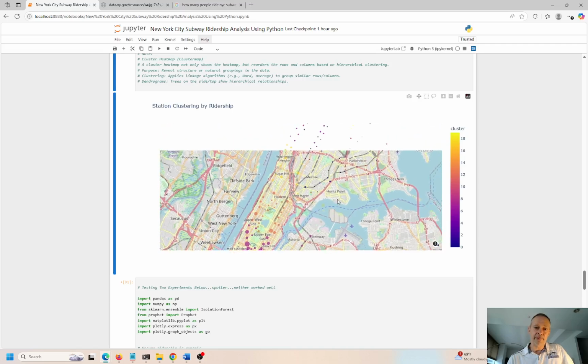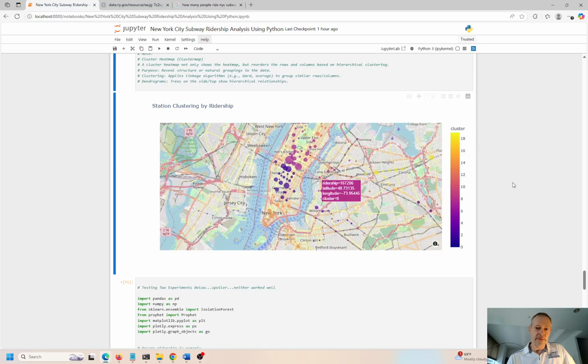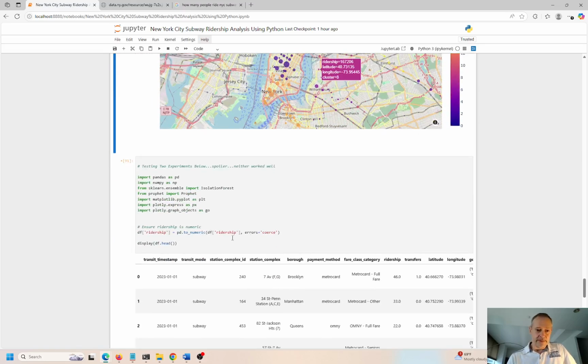So Upper East Side, Upper West Side, and over here we're getting out of Manhattan. Now we're into, I think this is Bronx over here, right? So this is cluster 6, and this is cluster 6. So geographically, all these items are clustered similarly together, okay?